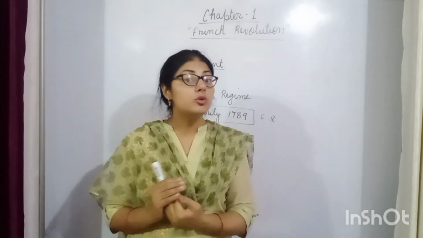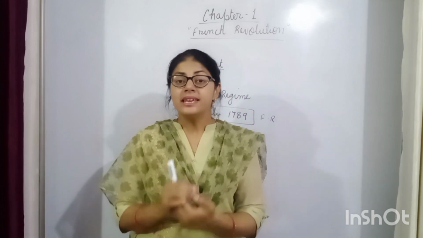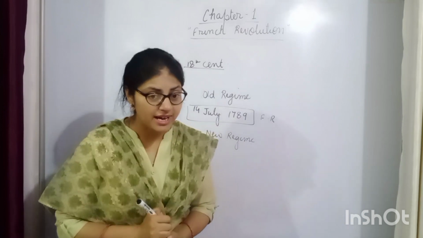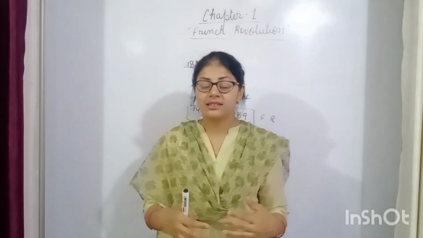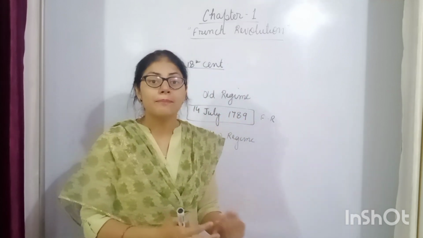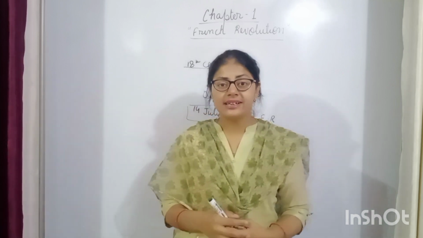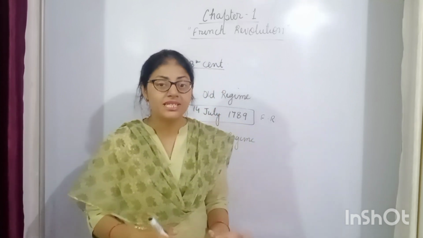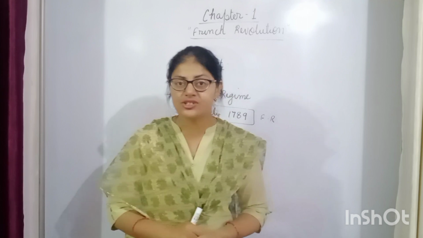When Louis XVI, who was the monarch of France at that time, came to the throne, he found an empty treasury in France, and that's why, for filling the treasury, he called the meeting of the State General. And you all are aware that Louis XVI cannot himself increase the taxation. That's why he called the meeting of the State General.